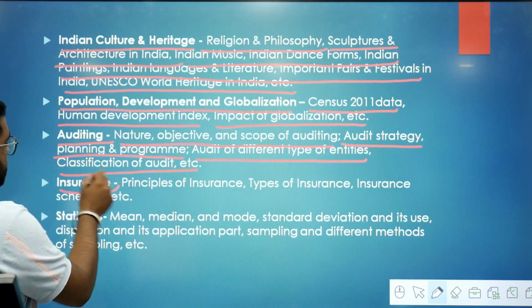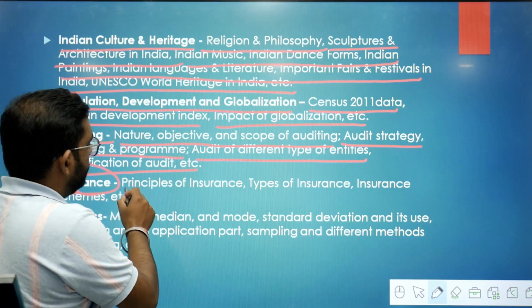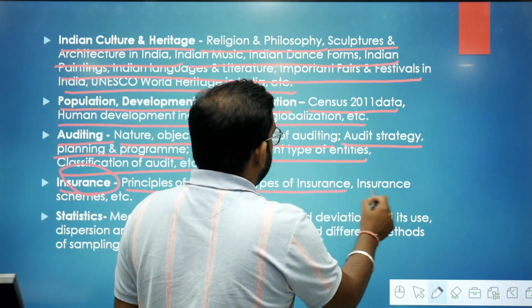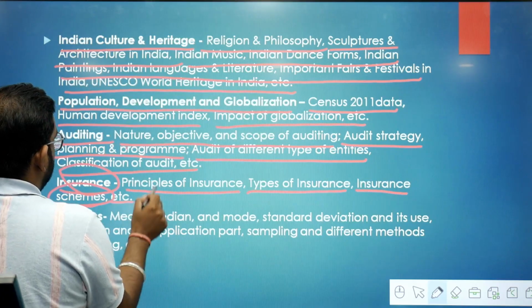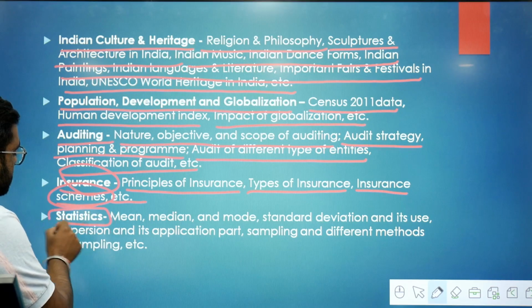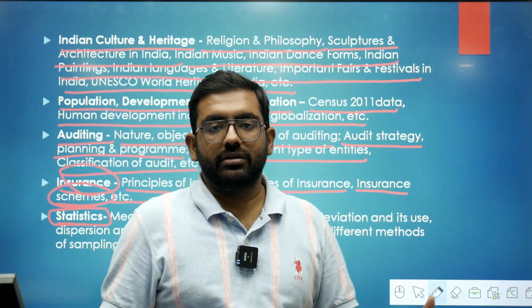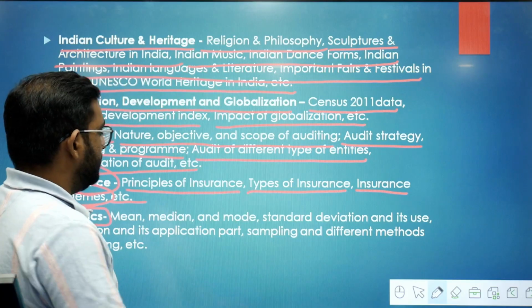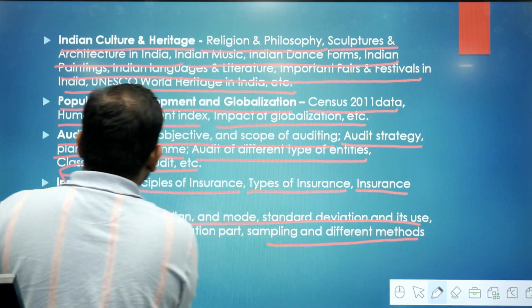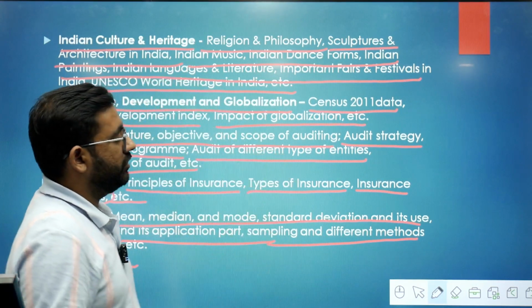In the insurance part, you should know about the principles of insurance. What are the important principles of insurance? What are the types of insurance? Insurance schemes you should know, like Pradhan Mantri Jeevan Jyoti Yojana, Pradhan Mantri Suraksha Bima Yojana. These are the schemes you should know in the insurance part. Now in the statistics part, you should know about the mean, median, mode, dispersion, standard deviation, variance. Also sampling, different methods of sampling. So these are the subtopics you should know in the statistics part. So this is regarding the syllabus for APFC.